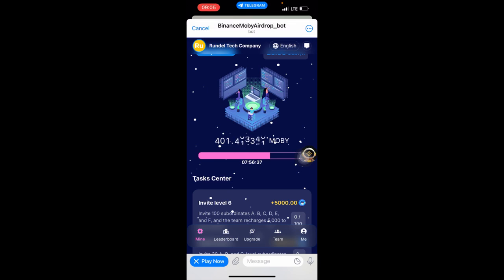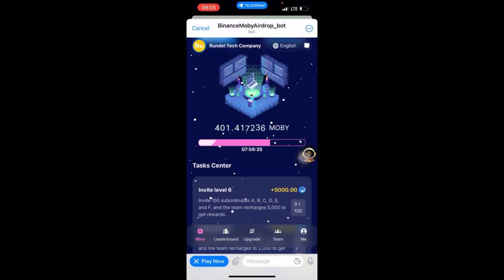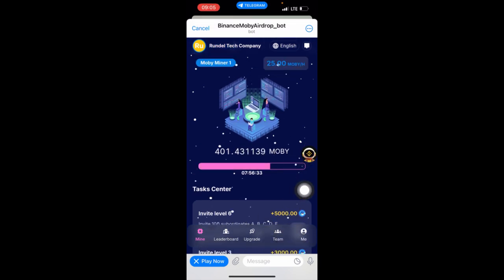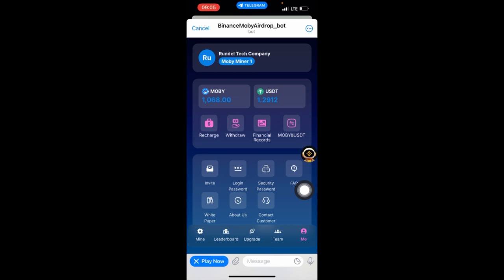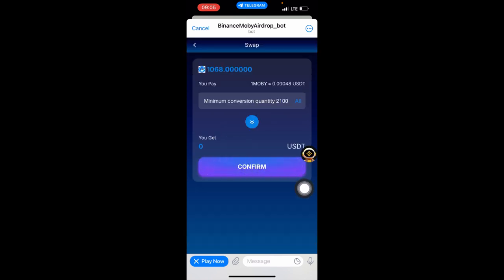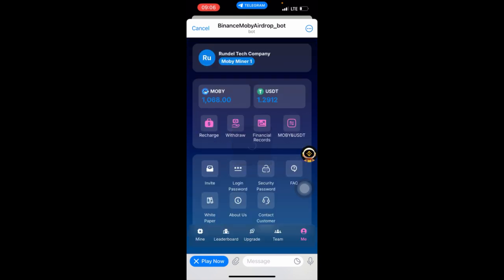So after mining your Moby, you go to your Me here. So Me here, then you go to Moby and USDT. So this is where you exchange your Moby to USDT. So you click on the all, then you exchange the Moby to USDT. So let's click on confirm. The minimum conversion is 2,000 plus. Yeah, but I've already converted 1.2912 USDT.